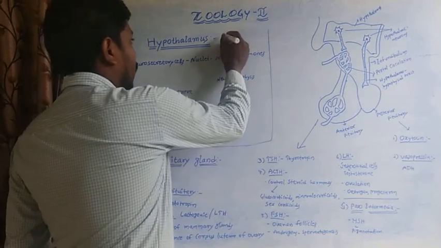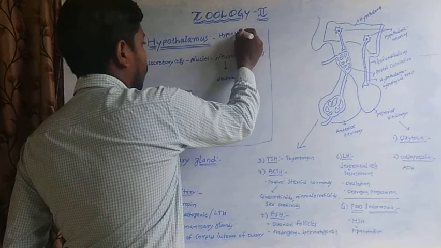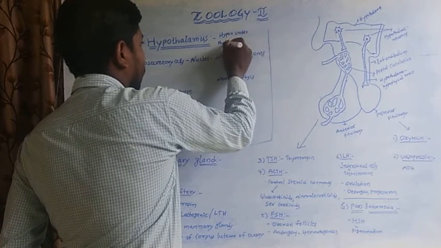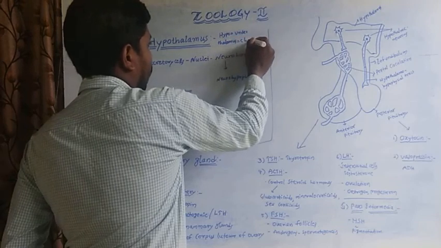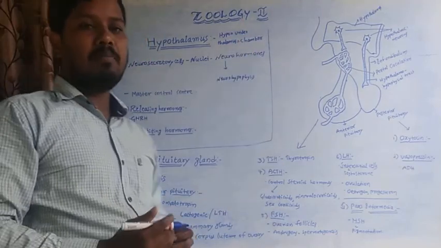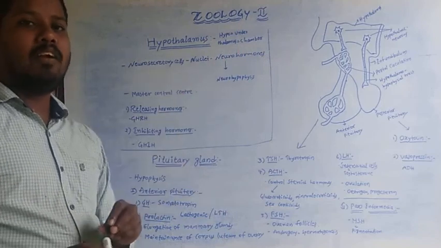So here hypo means under, thalamus means chamber. Hypo means under, thalamus means chamber. So this word is taken from the Greek language.